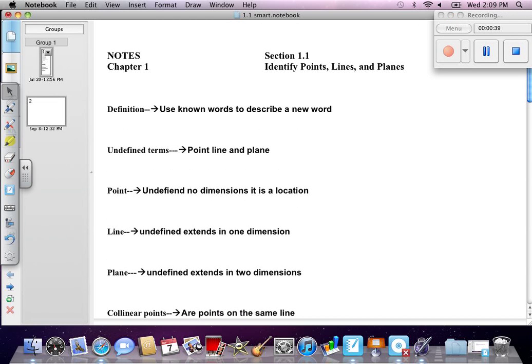All these definitions are also in your book if you look at section 1.1 or other. Undefined terms. While they're undefined, we still kind of know what they are. But a list of undefined terms would be point, line, and plane.